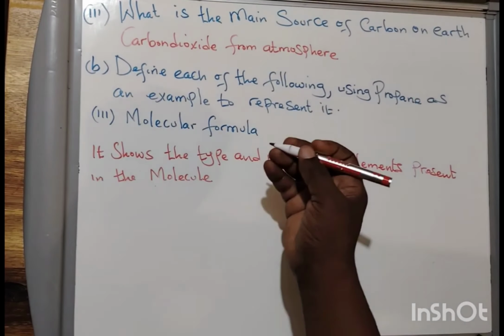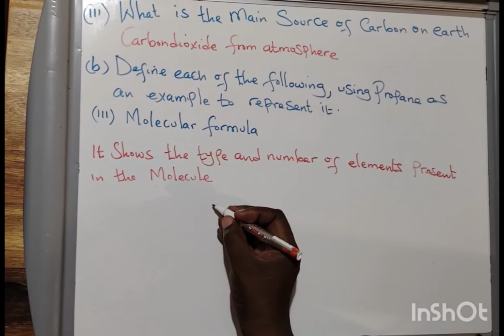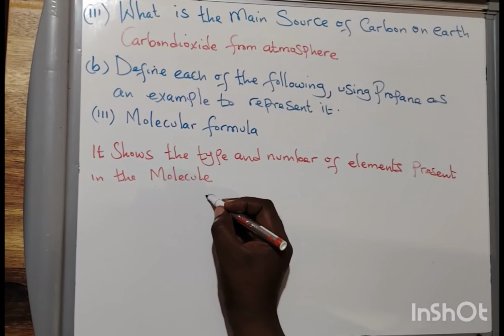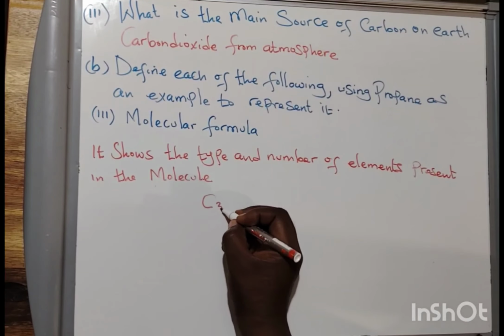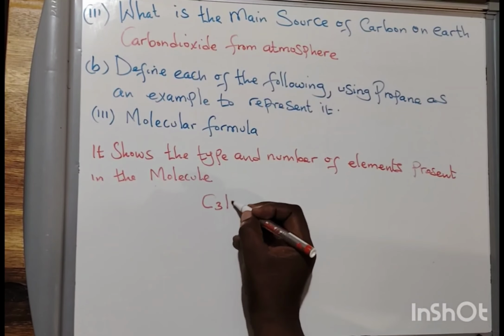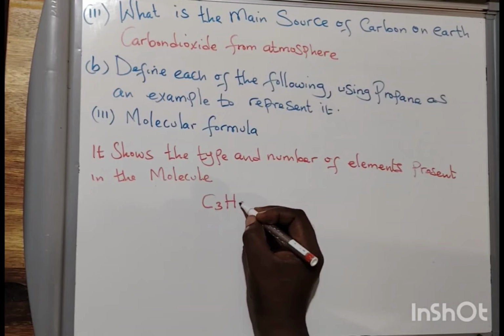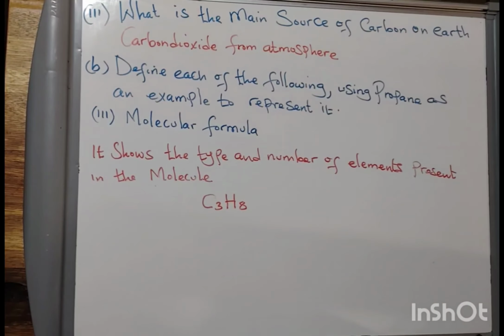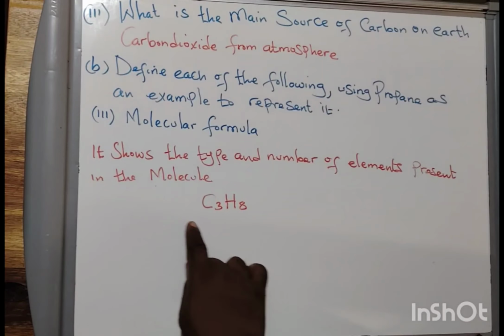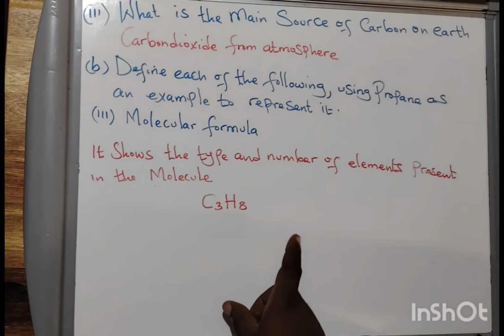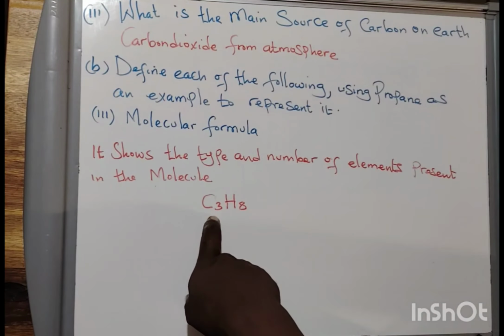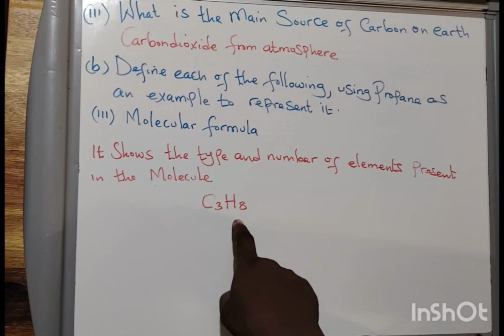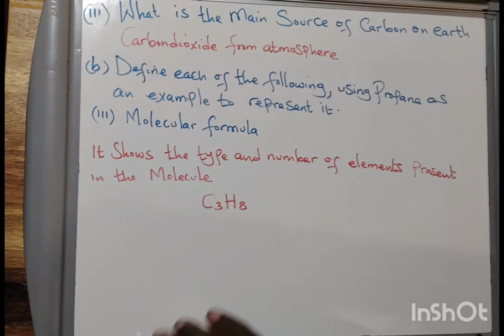And how do you represent it? An example for propane: it has how many carbon atoms? 3. So you put C3. And how many hydrogen atoms? 8. Simply like that. So it shows that in 1 molecule of propane, we have 3 carbon atoms and 8 hydrogen atoms. It does not give any clue about how these atoms are bonding to each other.